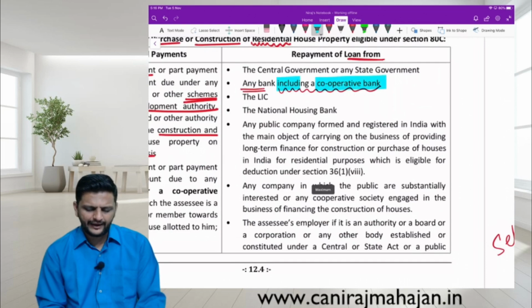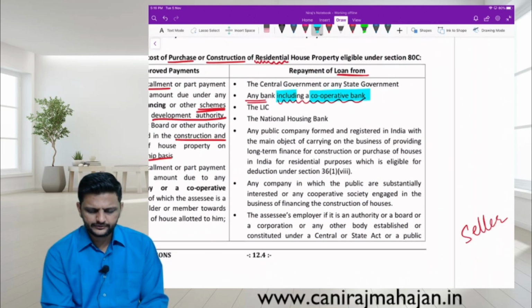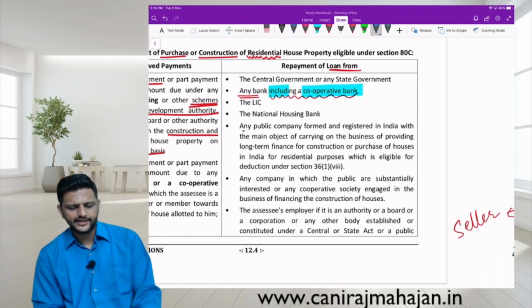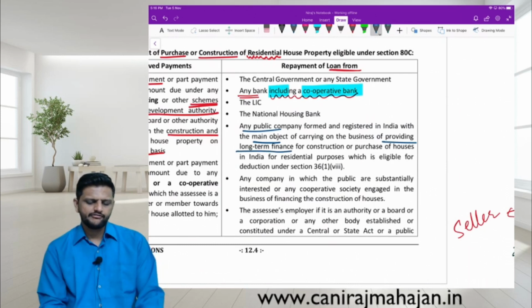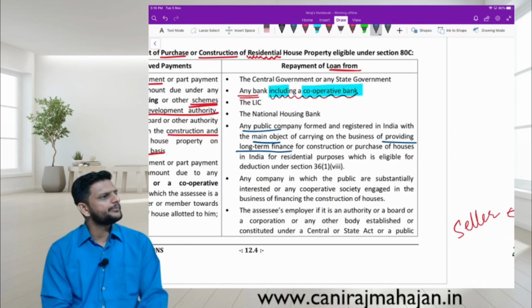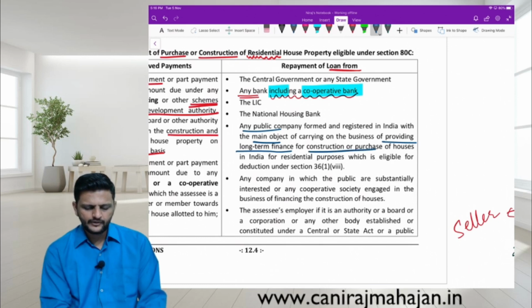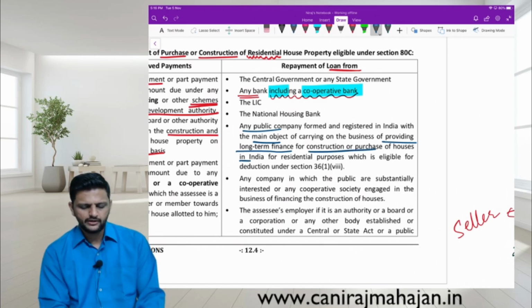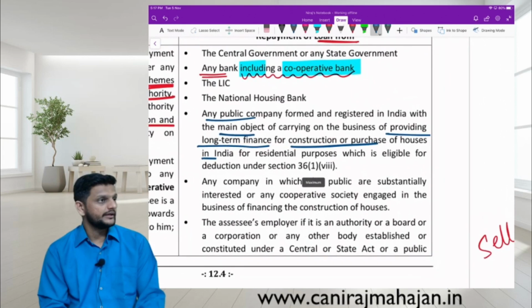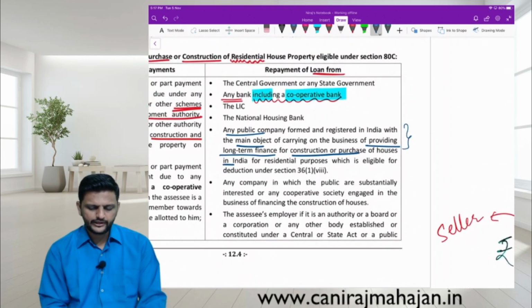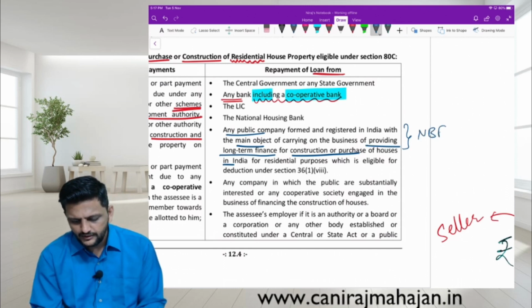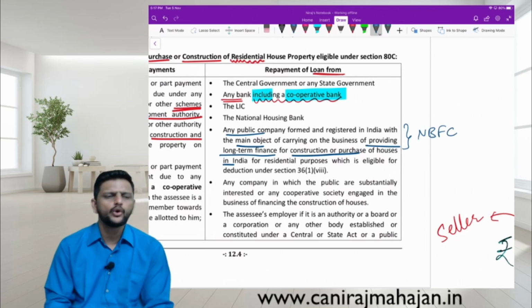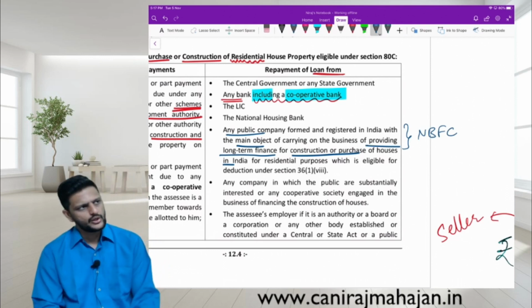Then National Housing Bank or any public company formed and registered in India with the main object of carrying on the business of providing long-term finance for construction or purchase of houses in India for residential purpose, which is eligible for deduction under section 36(1)(viii). Which companies are we talking about here? Non-banking finance companies, correct. They are not banks, but their main work is also providing loans. They earn from providing loans.